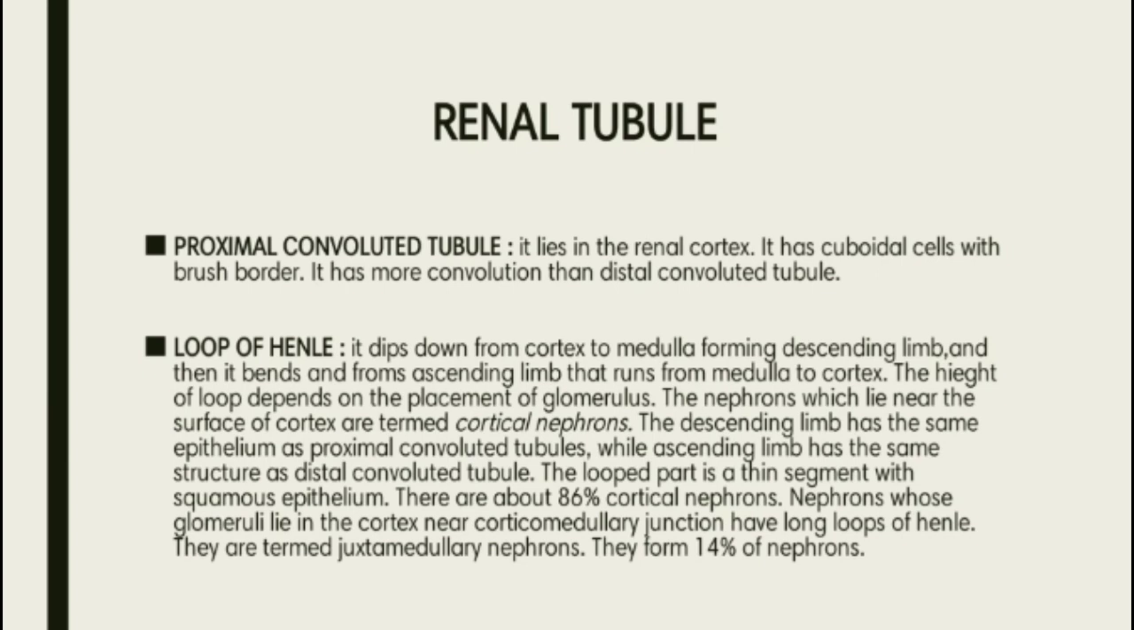About 86% of nephrons are cortical nephrons. Nephrons whose glomeruli lie in the cortex near the corticomedullary junction have long loops of Henle. They are termed juxtamedullary nephrons. They form 14% of nephrons.